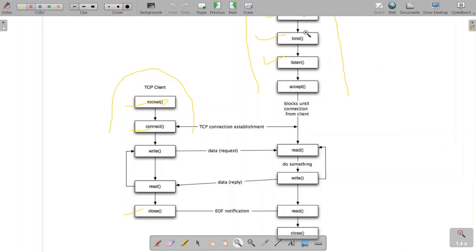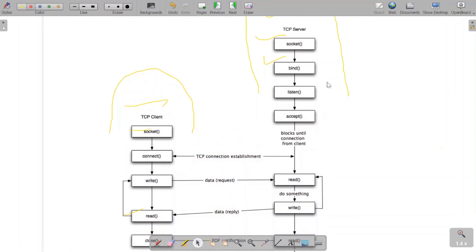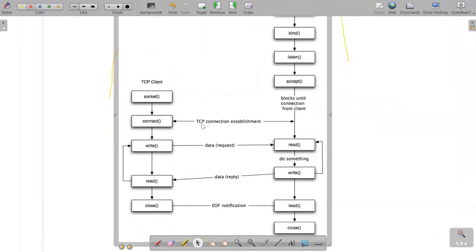The server side has the socket function, then bind, then listen, after that accept, and the data transfer takes place, and after that it closes. The only difference between these two is the connect function in the client section, which is used by the client to establish a connection to the server in order to share or receive data.